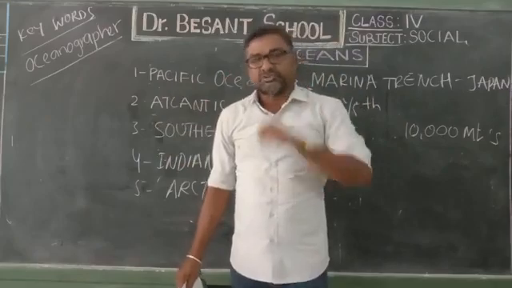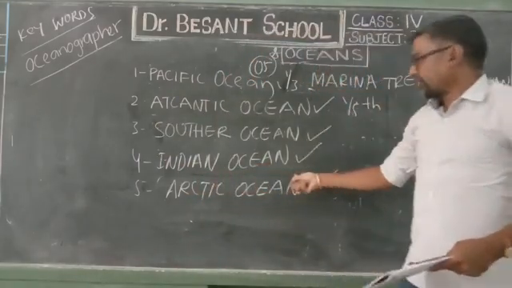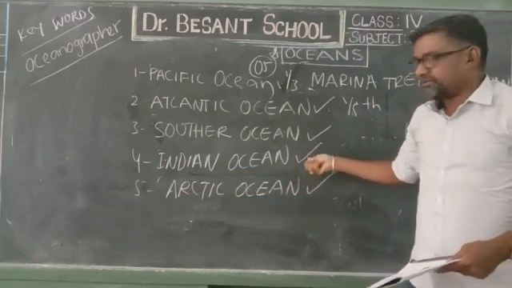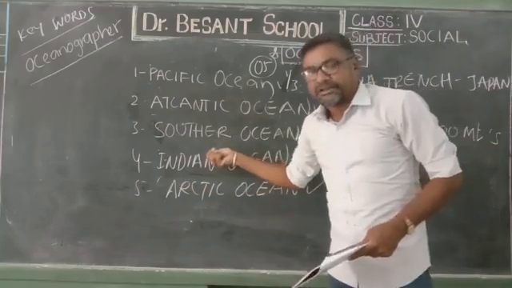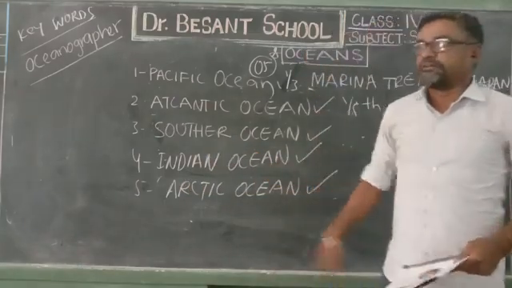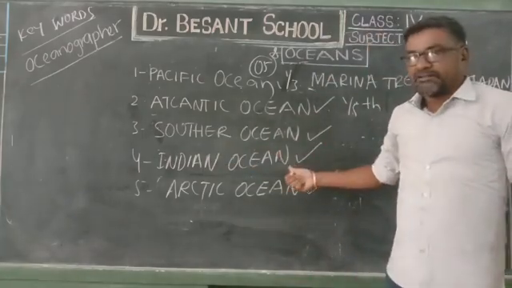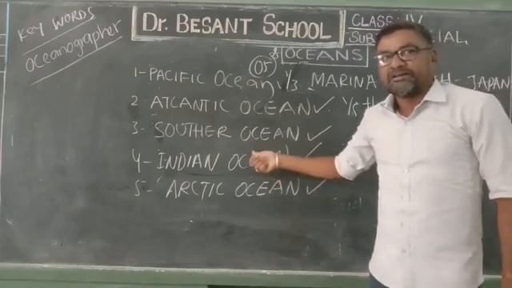Now coming to the fourth one, Indian Ocean. Why is it called the Indian Ocean? Because the ocean which is very near to the country called India is called the Indian Ocean.